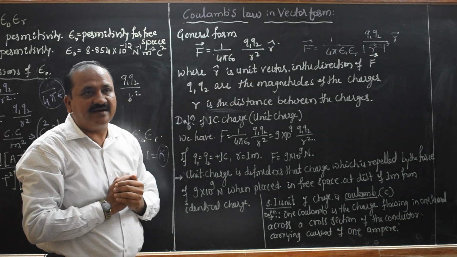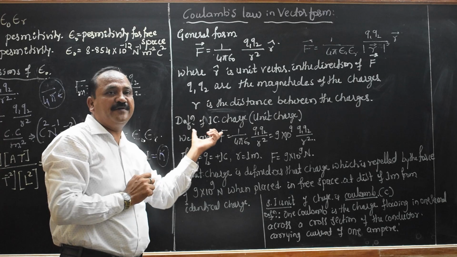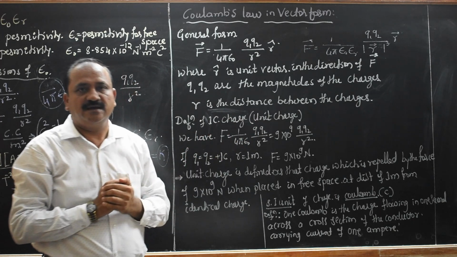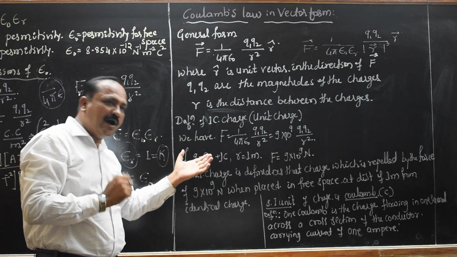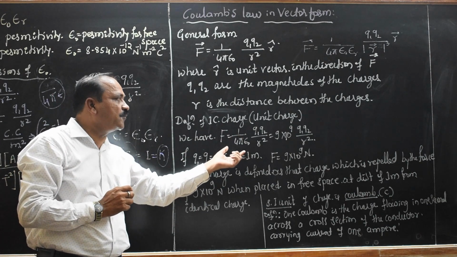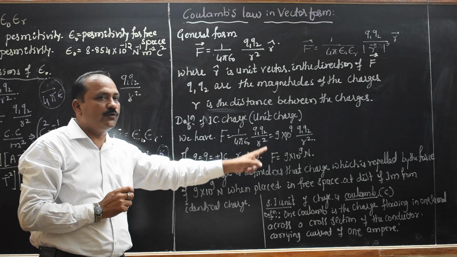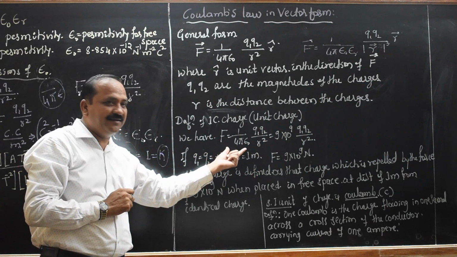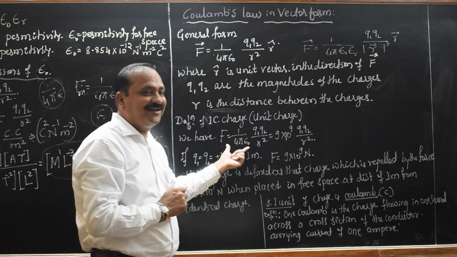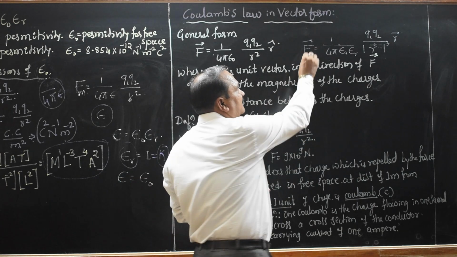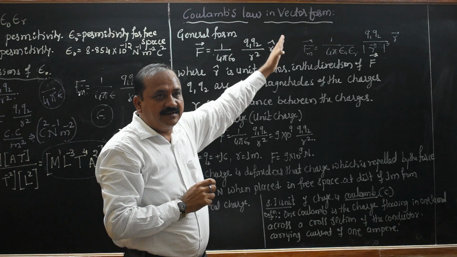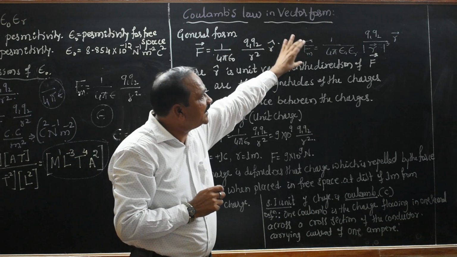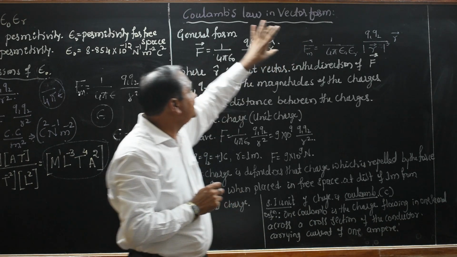Next the concept is the definition of the unit charge. How to define this unit charge? We have the relation F equals 1 divided by 4 pi epsilon q1 q2 divided by r square. This is in air medium, and the vector form of Coulomb's law in a medium is written as above.